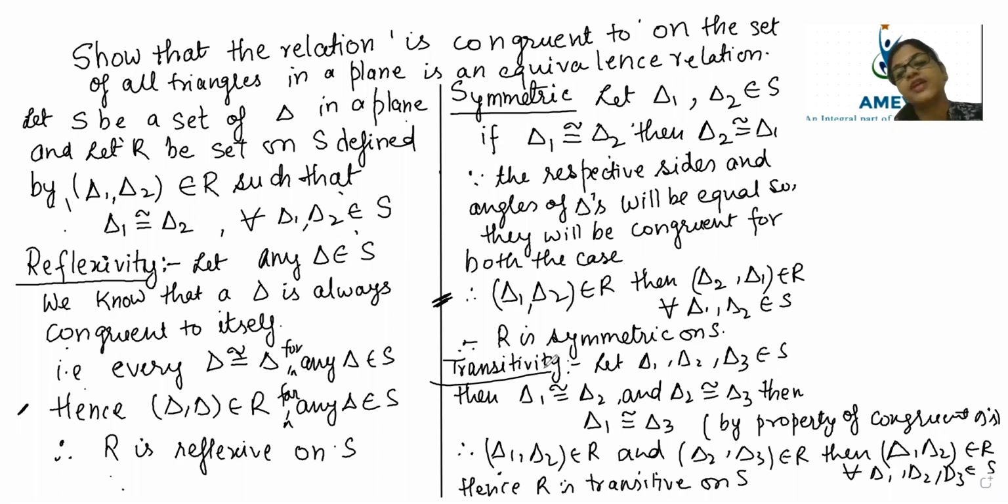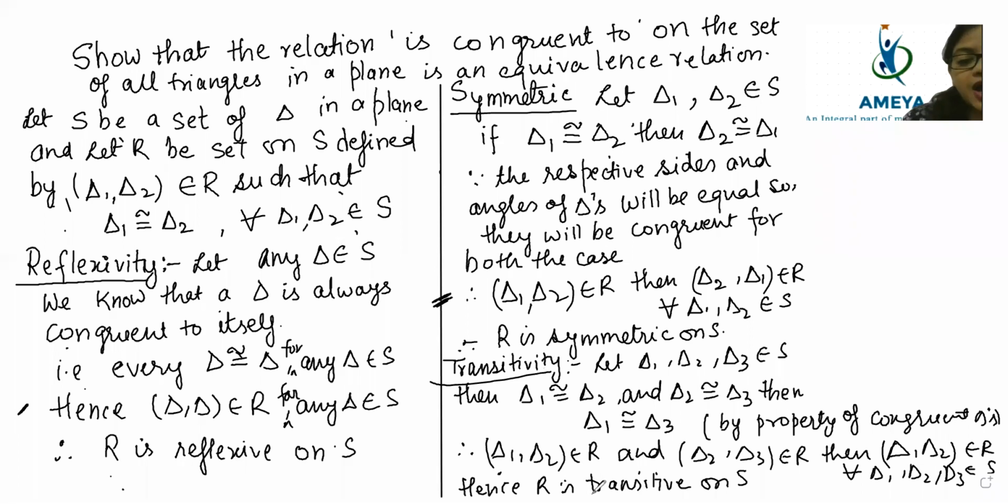But the last statement, I repeat, last statement, Yuvashri understood, beta, Nidhi understood, last statement, beta, when you have to write about all three. Last statement like, yes, hence R is reflexive on S. Why? Because it is symmetric also, transitive also, and reflexive also.